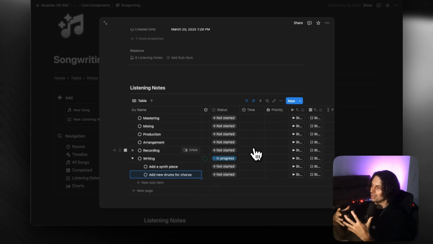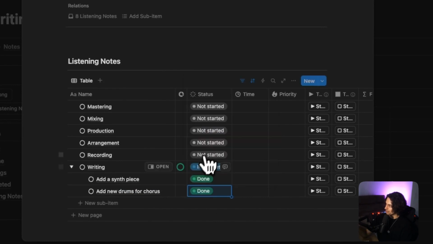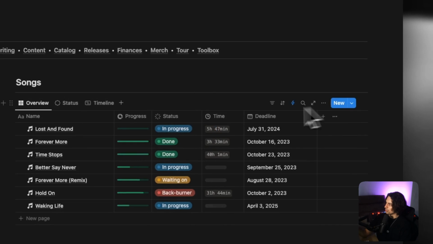This way of systematizing songwriting might seem a little bit clinical, but it is so important, especially when you're getting started, because it really helps train your mind in the steps that are required to take a song from idea to completion. I cannot stress this enough. And what you'll notice here is as you're completing these different things, you see this tracker here, it's going to show, hey, that's done, and when that's done, and then you're starting on the next thing, recording, and so forth. So pretty straightforward.